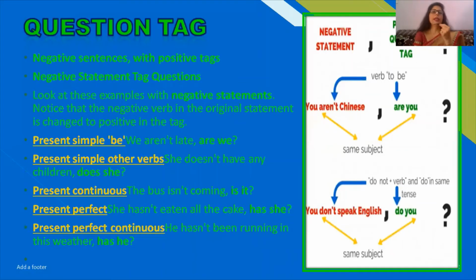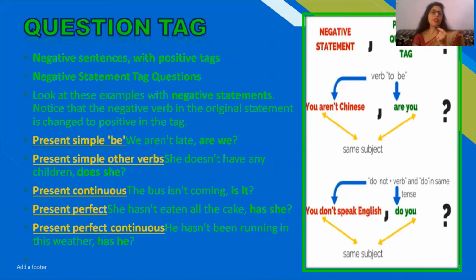Now in the negative sentences with positive question tags, let's see what we can do. What are the variations that are being expected from us? Look at these examples with negative statements. Notice that the negative verb in the original statement is changed to positive in the tag.